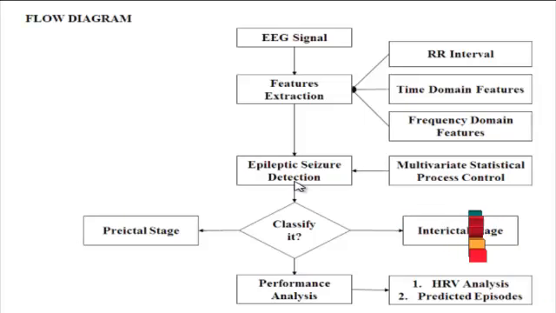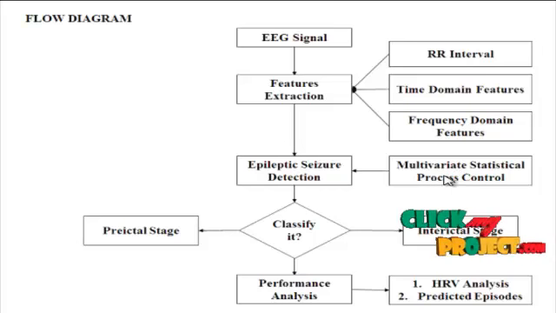And finally, epileptic seizure detection is performed by the multivariate statistical process control. Process monitoring problems in which several related variables are of interest are collectively known as multivariate statistical process control. Multivariate data analysis is an advanced statistical approach which identifies all of the critical variables and underlying patterns in a dataset.